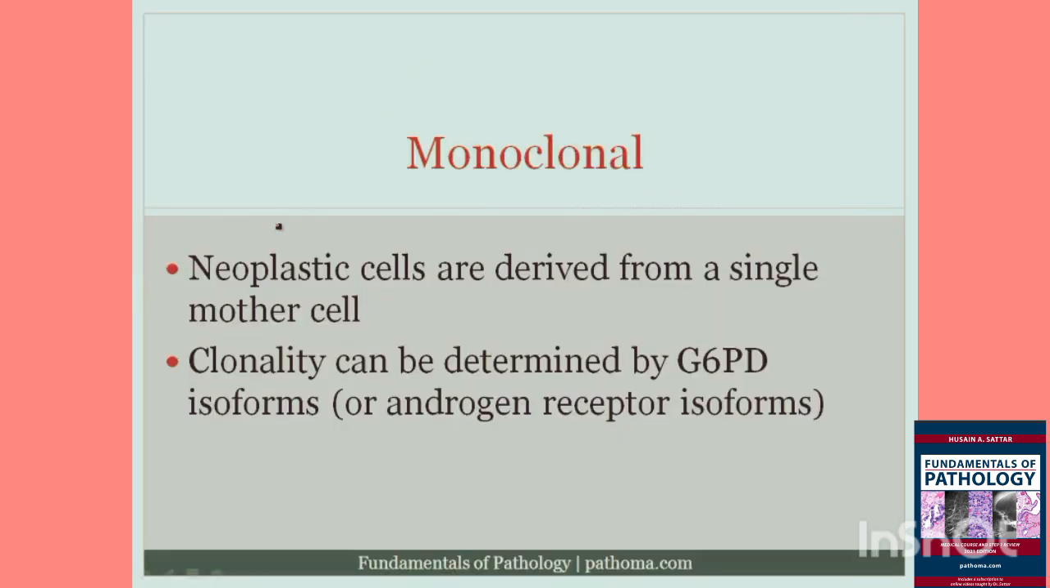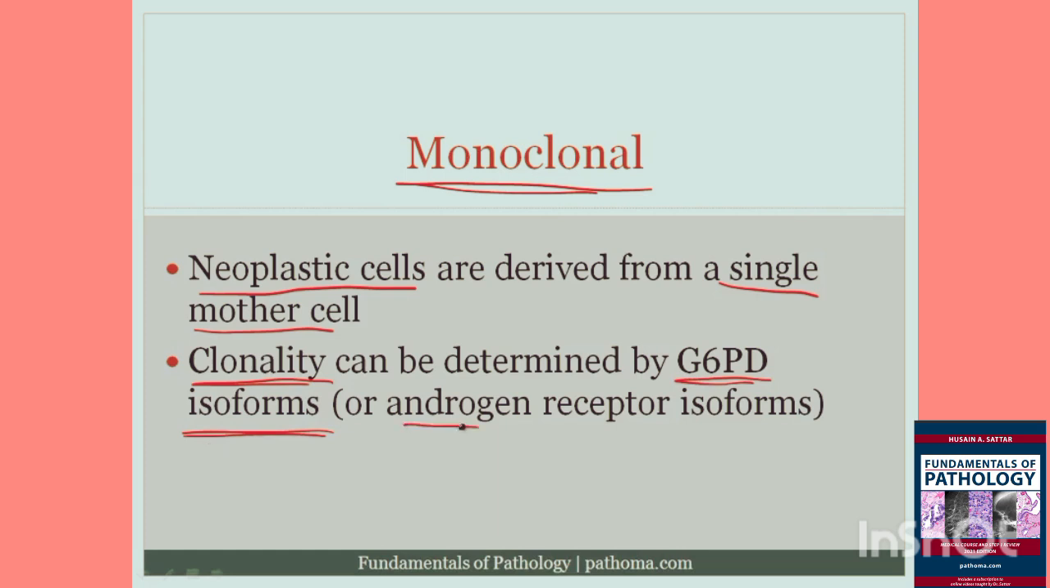And so let's go back and now read what we have here in the text. So we say that one of the key characteristics of tumor is that it is monoclonal. So again, one of the key characteristics of neoplasia is that it is monoclonal. And that means that the neoplastic cells are derived from a single mother cell, and as I've stated here, clonality can be determined by G6PD isoforms. Now we could play the exact same game using androgen receptor isoforms, because androgen receptor isoforms are also on the X chromosome. And so we could say that the patient has androgen receptor A, androgen receptor B, androgen receptor C or D or E, etc., and we could play the exact same game that we played with G6PD.